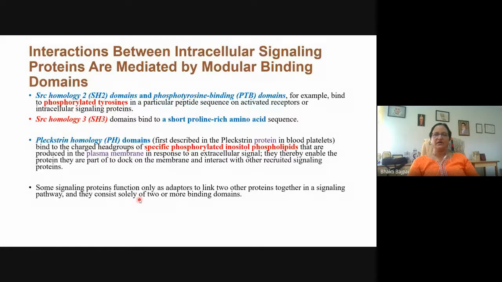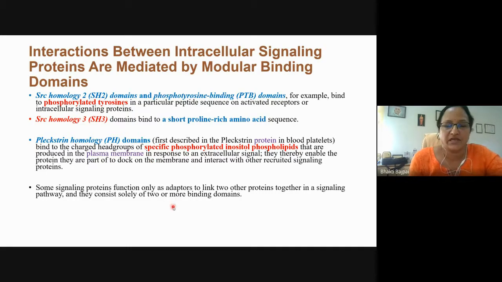So the adapters or scaffolds, their work is not in signal transduction itself. They are not involved in the relay of the signal, but they are providing the binding site for the signaling molecules, right? So such an adapter molecule, their function is also to link the two signaling molecules. In such molecules, where their job is just to hold the signaling molecules together, they have more than one type of binding domain on them.